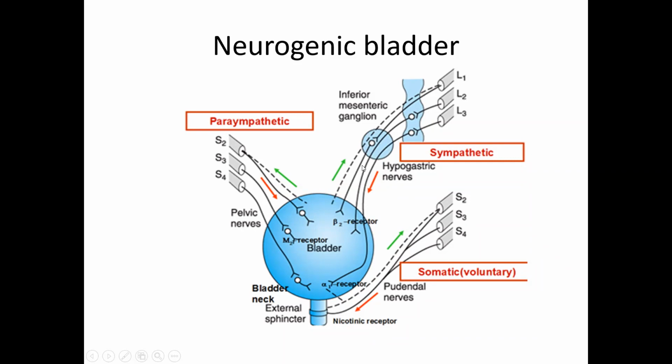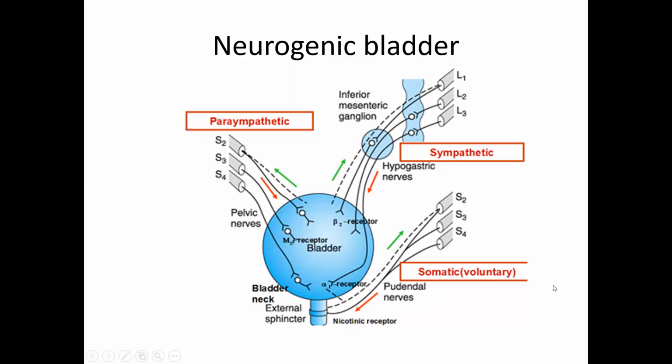The sympathetic system, which is relaying in the inferior hypogastric plexus, through the ganglia within that, goes and supplies the bladder and the bladder neck. So it relaxes the detrusor muscle and causes contraction of the sphincter. The external sphincter, which is striated, is supplied by S2, 3, 4, that is the pudendal nerve. This was to the pelvic plexus, and this is to the inferior hypogastric plexus.